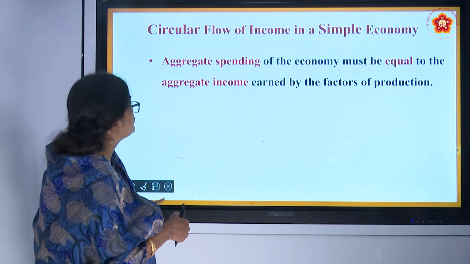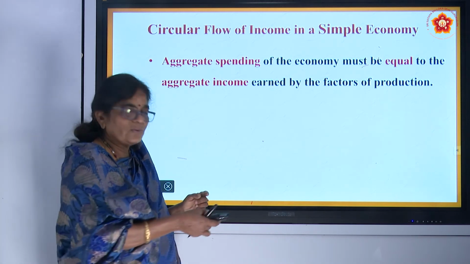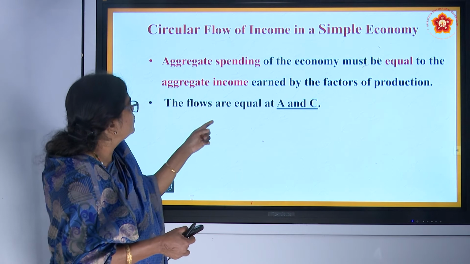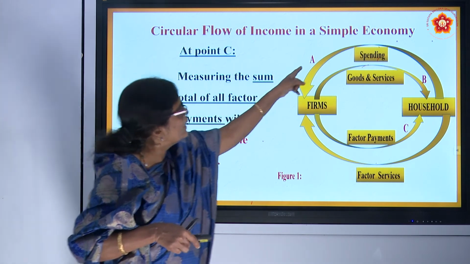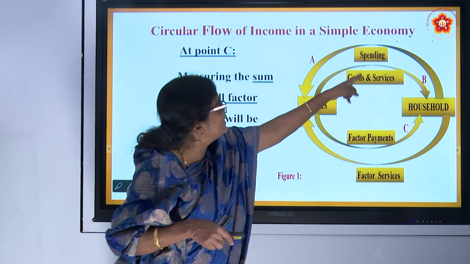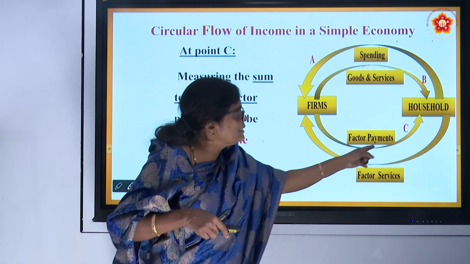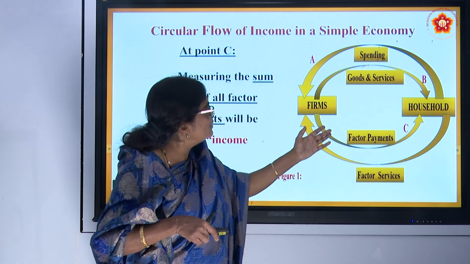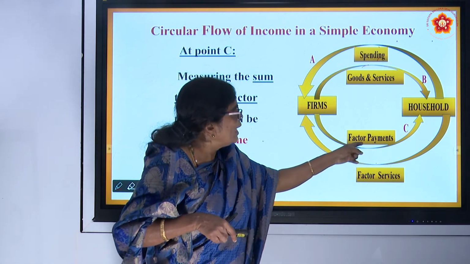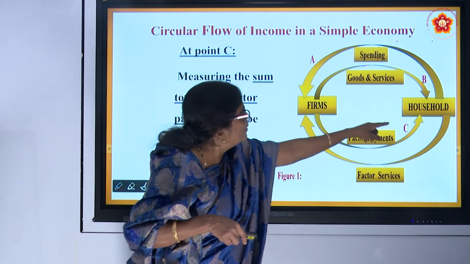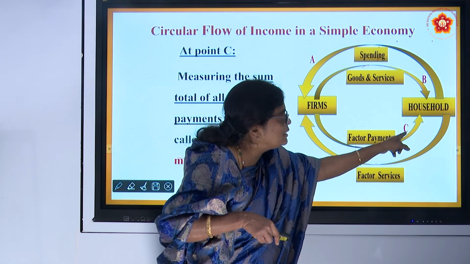And now, aggregate spending of the economy must be equal to the aggregate income. I explained this to you. And the flows at A and C are equal. What is A? Aggregate expenditure. What is C measuring? Aggregate income. The aggregate expenditure of the household is equal to the aggregate income, because whatever they get as the factor payment is called aggregate income.